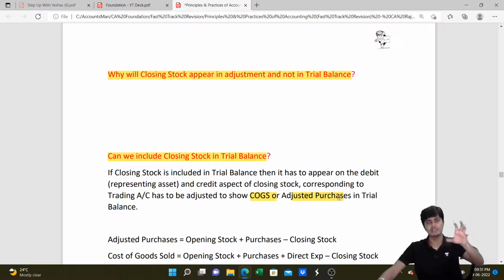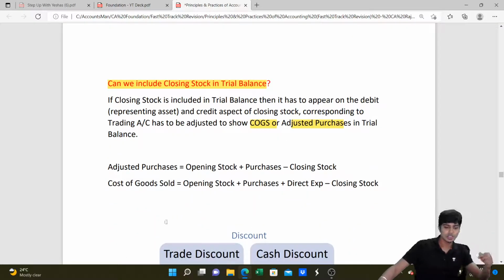The debit balance of the trial balance, whatever is there, no closing stock, will be straight away taken to the balance sheet. So that's the important point that I was trying to convey here. Questions on this do come in the exam. I hope you'll remember this.